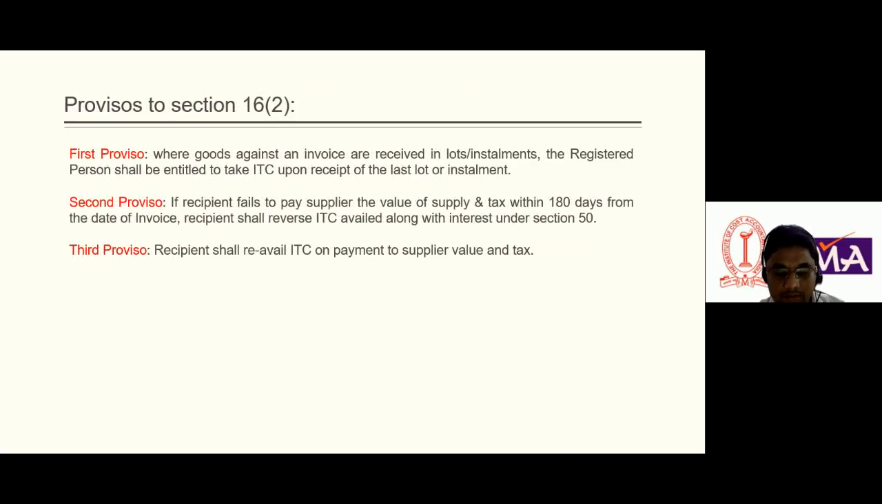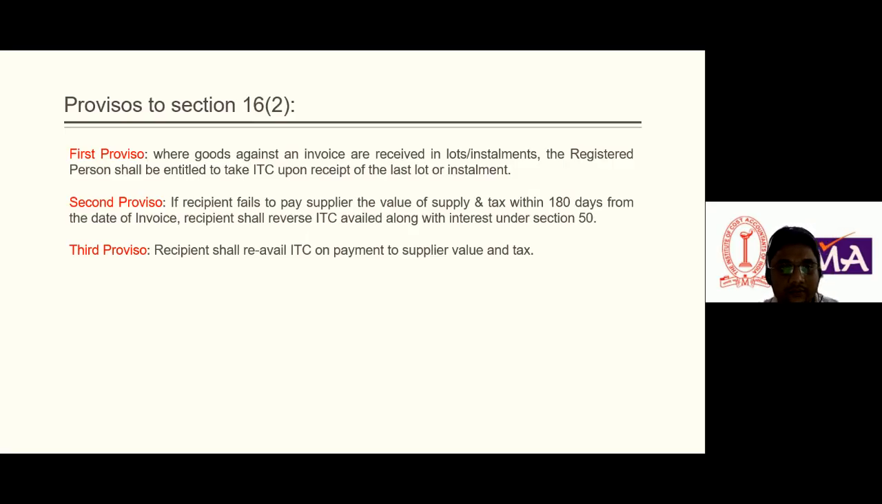So yes, there is a proviso to section 16 subsection 2. What are the provisos? Proviso means exceptions. So there are some exceptions which have been given by the government. For example, if a recipient has received the goods in lots and installments, then he is eligible to take ITC upon the receipt of the last lot or installment.